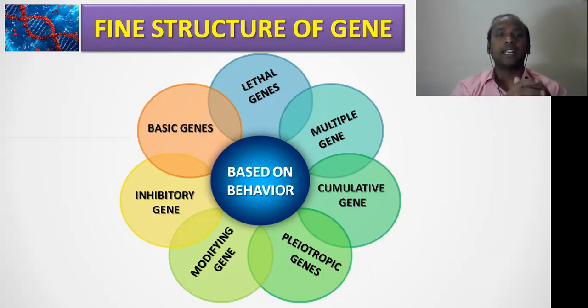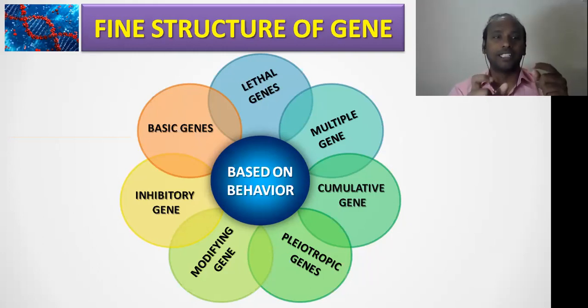And the third one is multiple genes. Here multiple genes and cumulative genes are both related to multiple genes, but the ultimate phenotypic results will be different. The multiple genes are independent genes that can code for the same character, right?